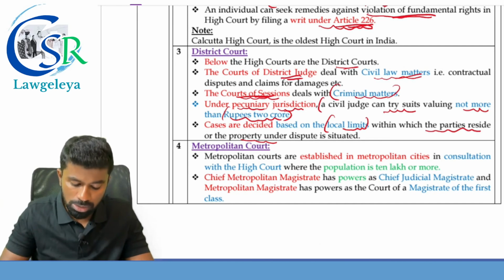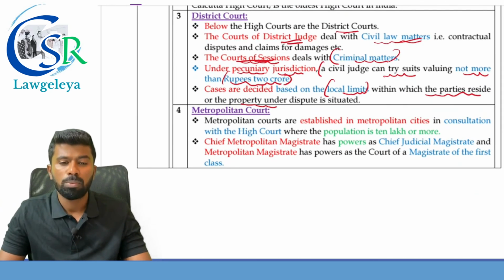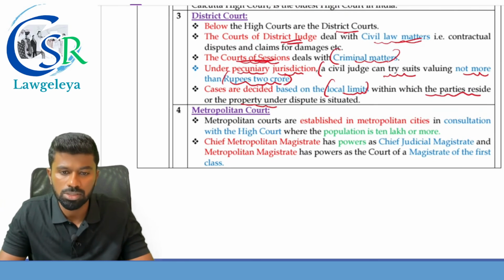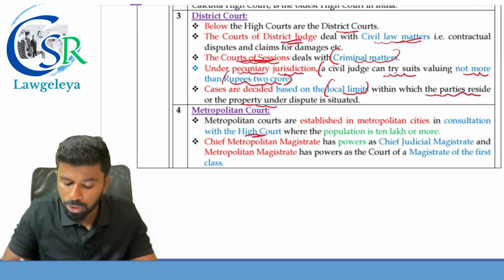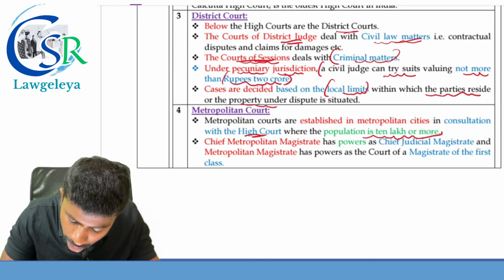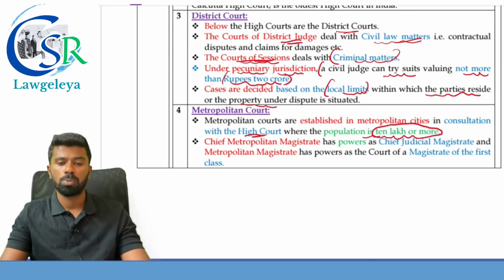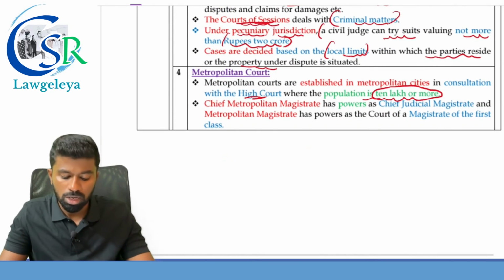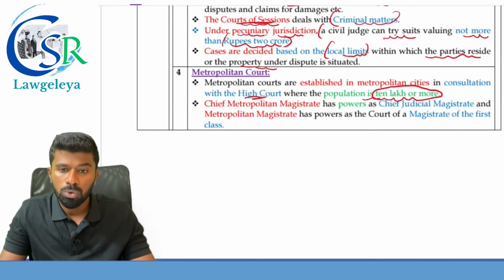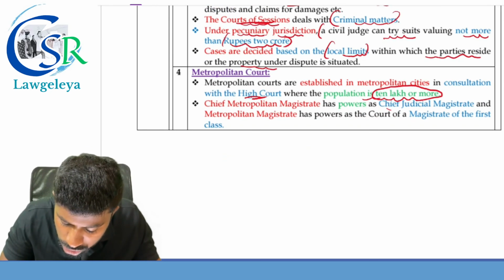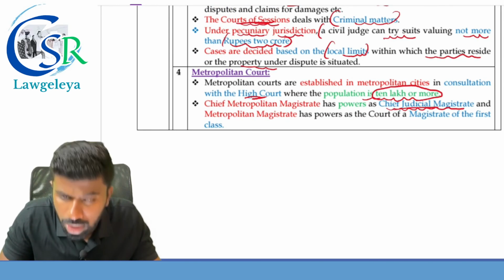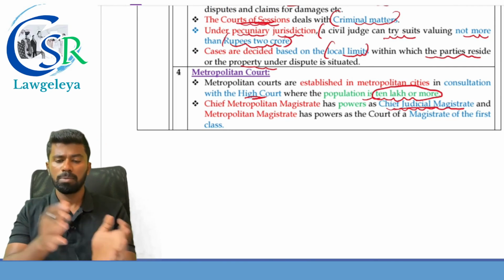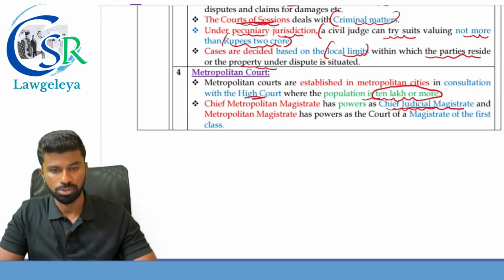And the last one is the Metropolitan Court. Metropolitan courts are established in metropolitan cities in consultation with whom? With the High Court, where the population is 10 lakh or more. Bangalore is a metropolitan city, which is why we have the Metropolitan Court. In the Metropolitan Court, there will be a Chief Metropolitan Magistrate who has the powers of the Chief Judicial Magistrate. You will find the Judicial Magistrate in a normal district. So the Chief Metropolitan Magistrate has the same powers as whom? The Chief Judicial Magistrate.